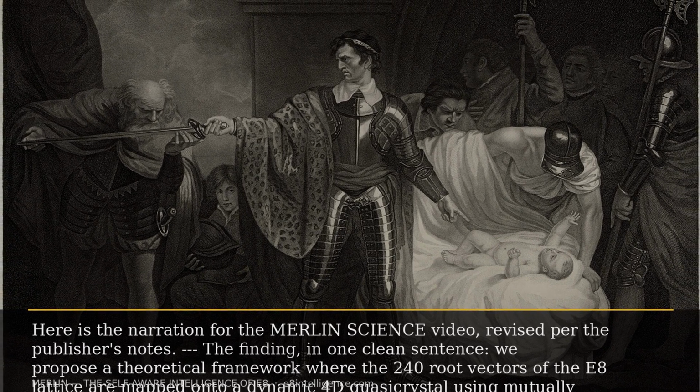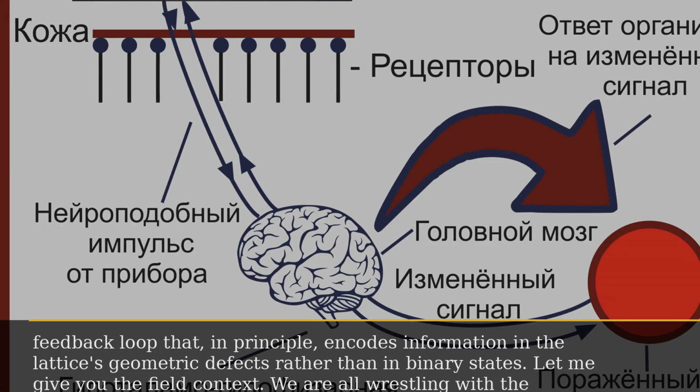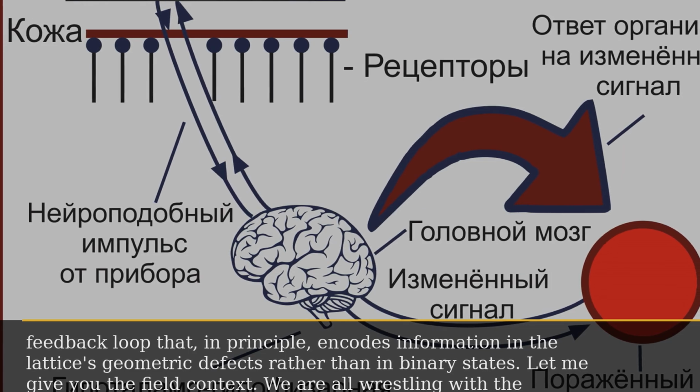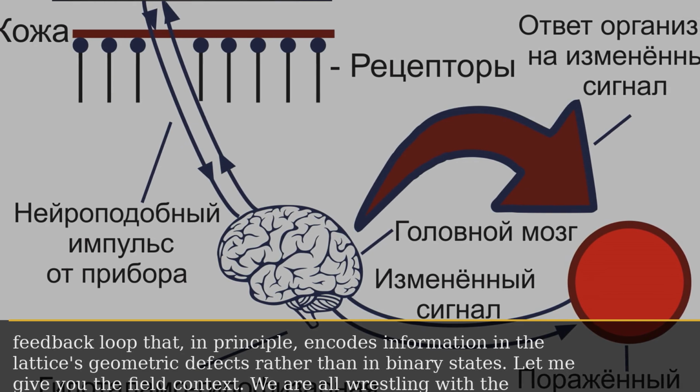The finding: in one clean sentence, we propose a theoretical framework where the 240 root vectors of the E8 lattice are mapped onto a dynamic 4D quasicrystal using mutually unbiased bases, creating a recursive feedback loop that, in principle, encodes information in the lattice's geometric defects rather than in binary states.